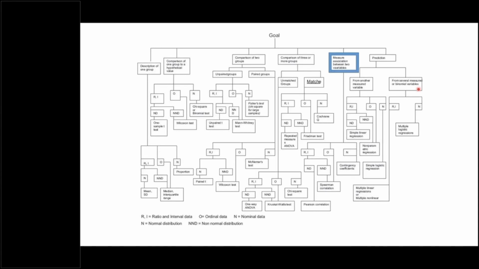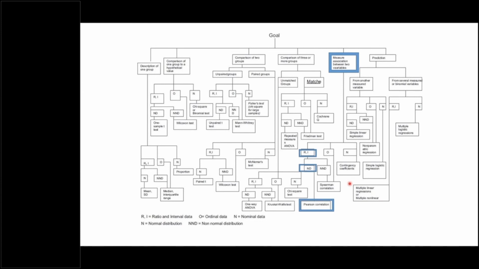And our goal is to measure association between two variables, and these two variables, arm span and height, are ratio data. It follows normal distribution, this is what we are assuming. So we will use Pearson's correlation. The authors have used Pearson's correlation, but if it does not follow normal distribution, we should use Spearman's correlation. So I think with these examples, it will be very easy for you to select the appropriate test.